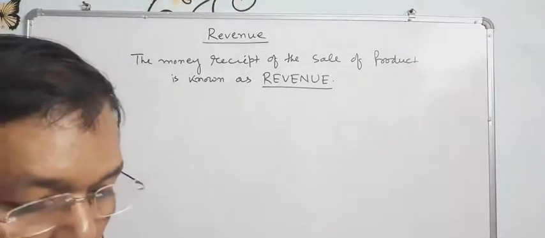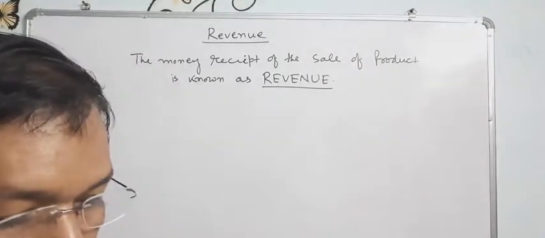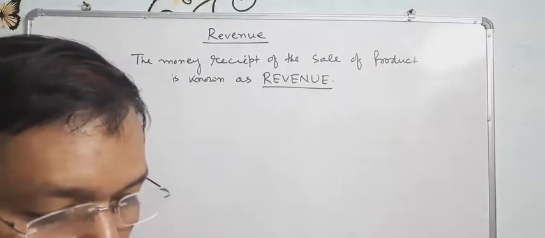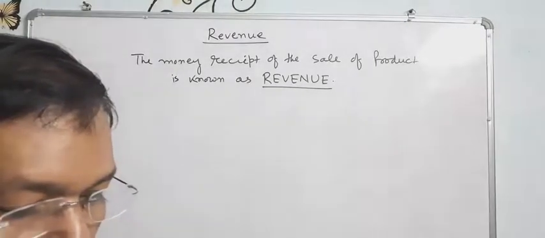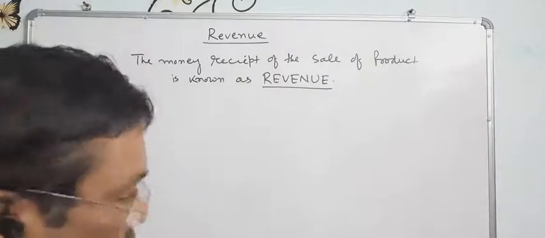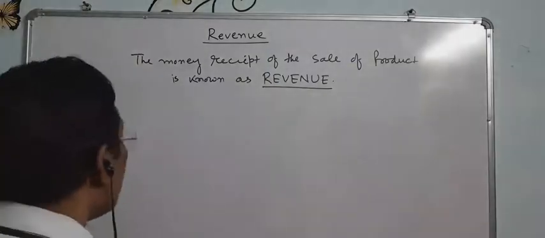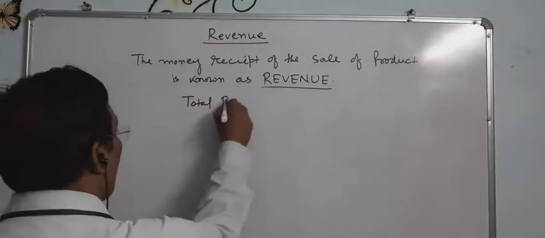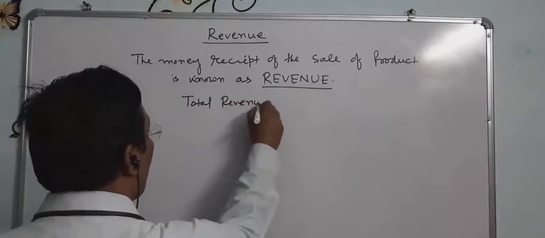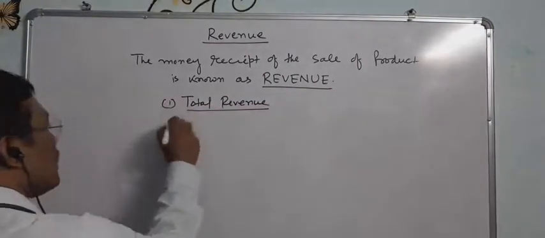So there are three terms which are used in our revenue chapter. There are three types of revenue.